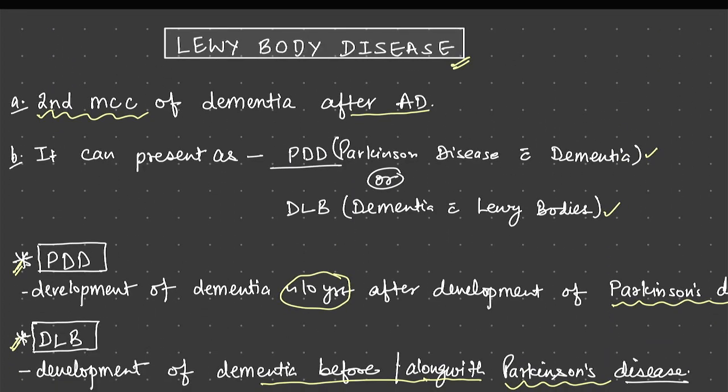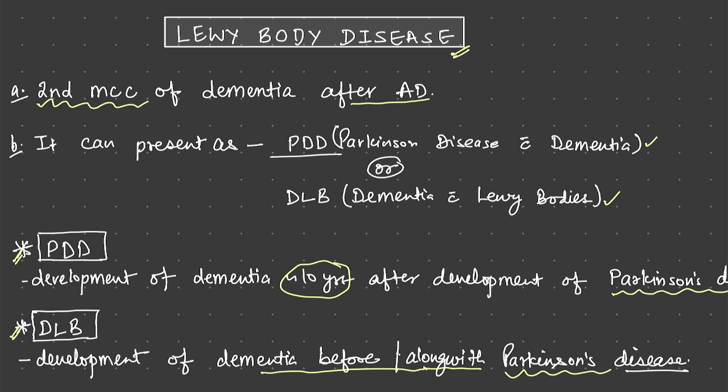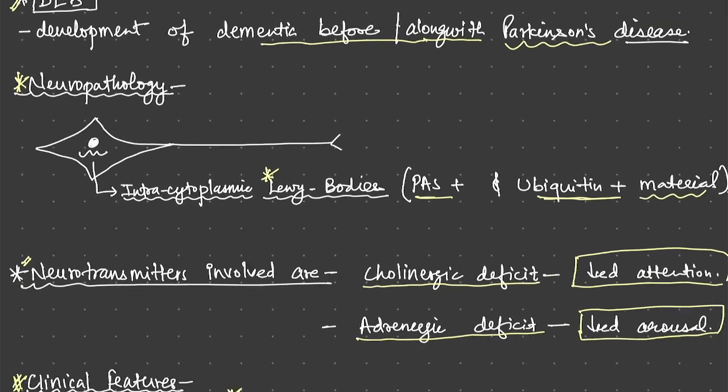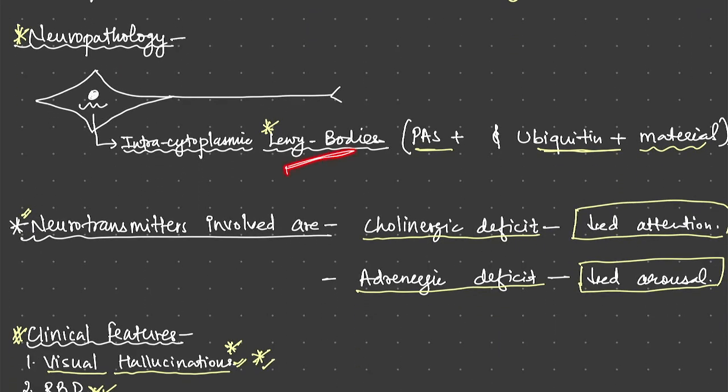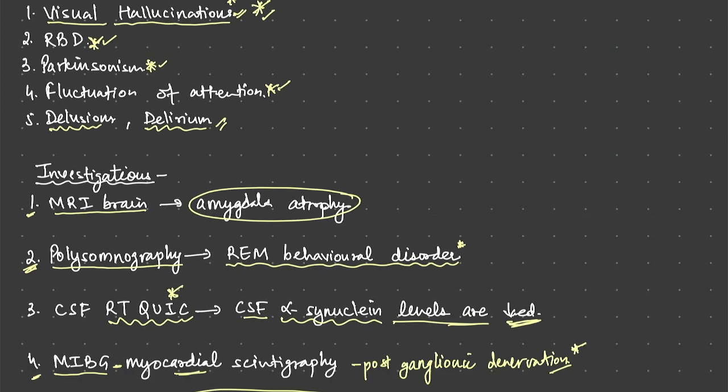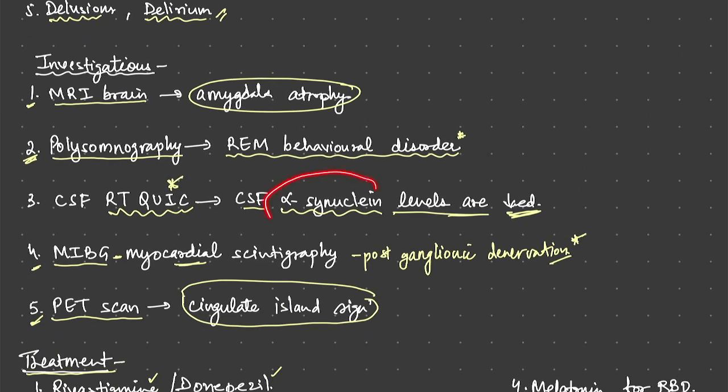So that is all about Lewy body disease. To recap once again, it is the second most common cause of dementia after Alzheimer's disease. It can present as Parkinson's disease dementia or dementia with Lewy bodies. Neuropathology is intracytoplasmic deposition of Lewy bodies, which are PAS positive and ubiquitin positive. Neurotransmitters: cholinergic deficit, adrenergic deficit. Clinical features: visual hallucinations. Investigations: MRI, polysomnography, CSF RT-QuIC to see alpha synuclein levels, MIBG scintigraphy for postganglionic denervation, and PET scan will show the cingulate island sign.